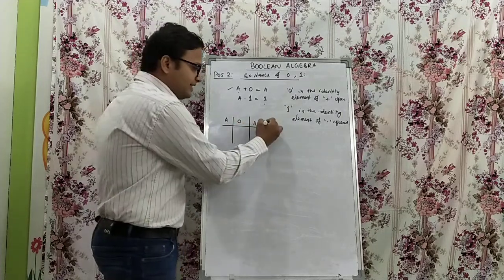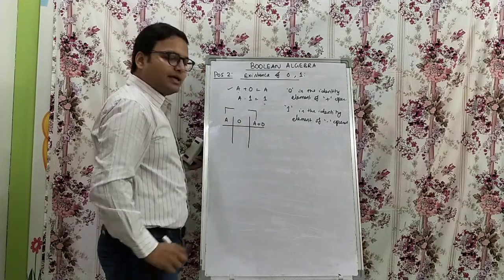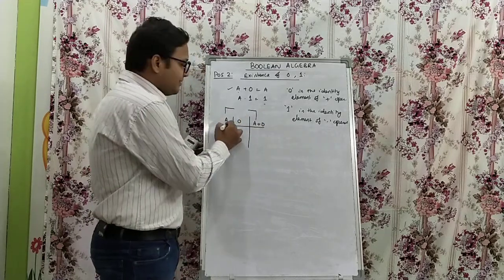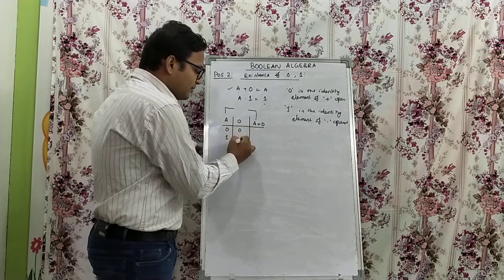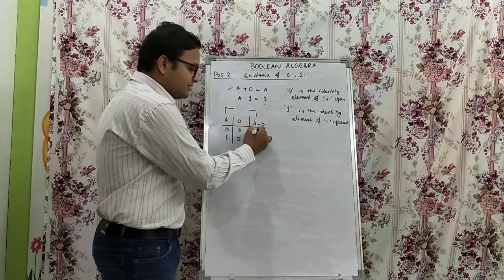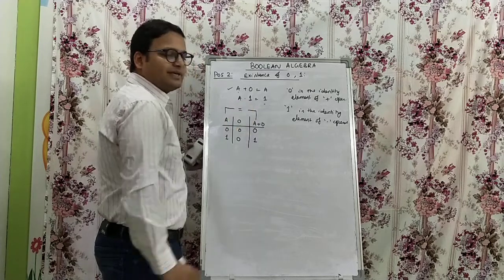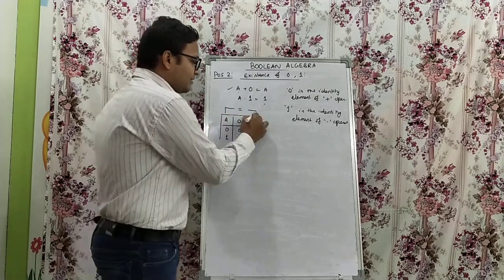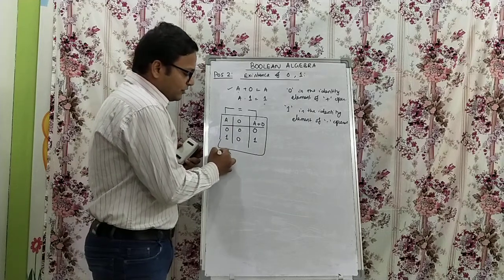We are going to see whether it's matching with this or not. Okay, a is a single variable, so it is 0 or 1. Then both are 0. If it is 0 plus 0, what is the OR operator? 0. 1 plus 0, 1. So what is happening? a plus 0 is equivalent to a. So this is the way you can prove using a truth table.